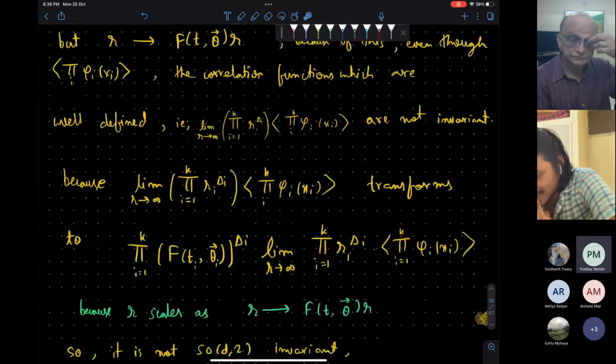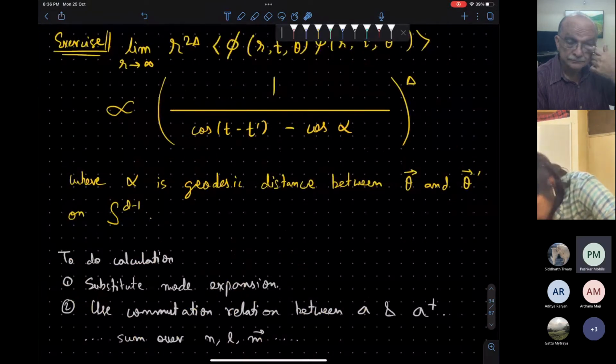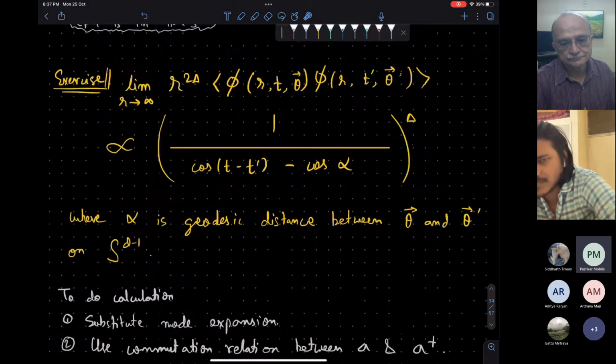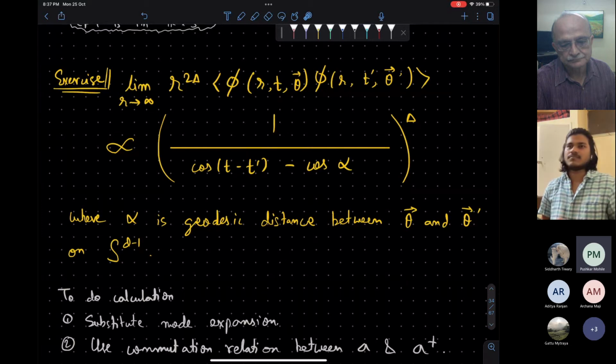Just as a general note, to what extent has this been tested? I think you said that people have checked this calculation in several cases. Essentially, do high energy physicists assume that this correspondence is true?